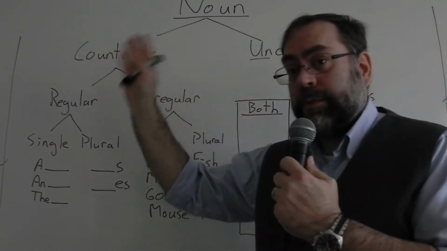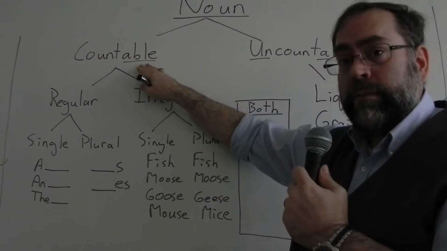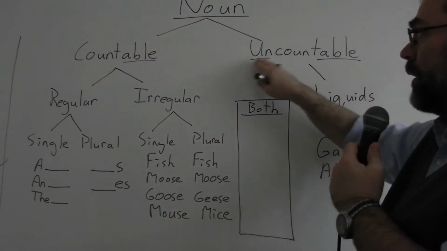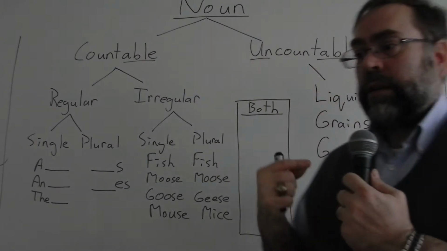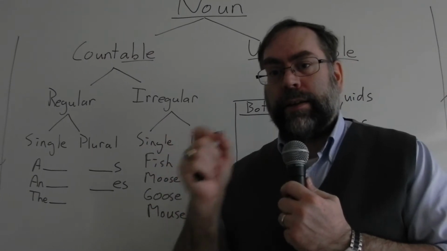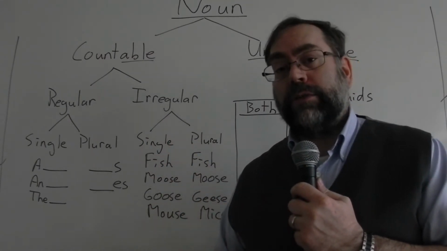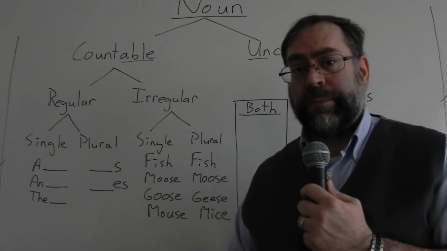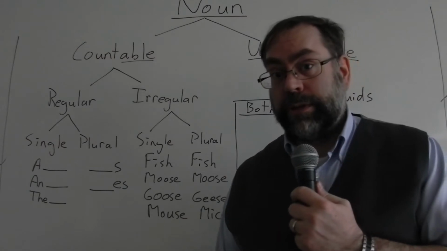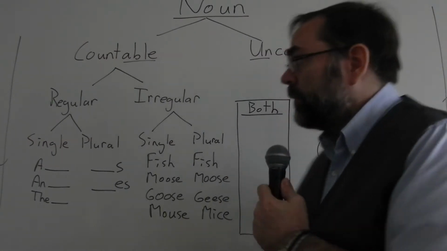Countable nouns, it's a very simple thing. The able means can, so can count. Uncountable means cannot count. Some books use count and non-count. I personally do not like count and non-count as a description. I believe countable and uncountable are better descriptions. That is a personal preference.